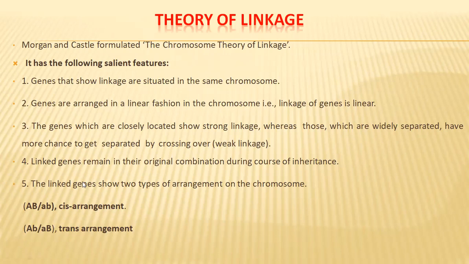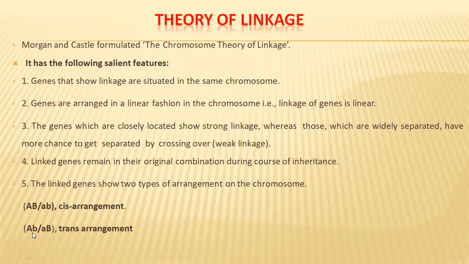The linked genes show two types of arrangement on the chromosome. When both dominant genes or both recessive genes are present on one chromosome of the pair, such an arrangement is called cis arrangement. Say, for example, on one chromosome capital A, capital B genes are there, and on the other chromosome of the same pair, small a, small b genes are there. Such an arrangement is called cis arrangement.